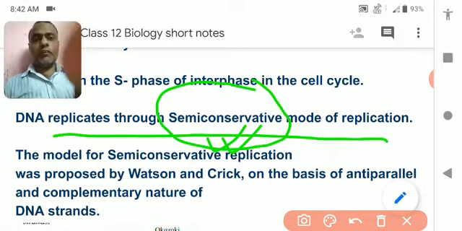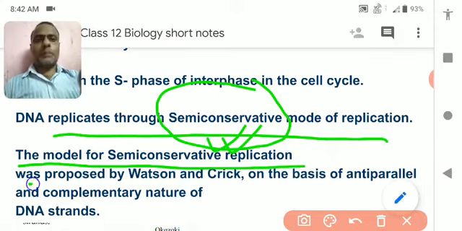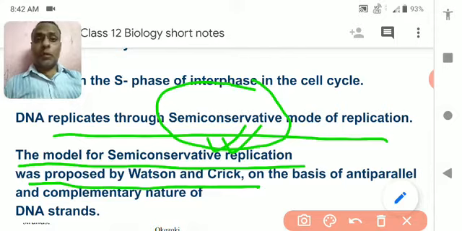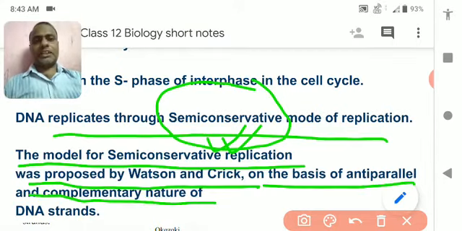The semi-conservative mode of replication was proposed by Watson and Crick. Understood? It was proposed on the basis of the antiparallel and complementary nature of the DNA strands.